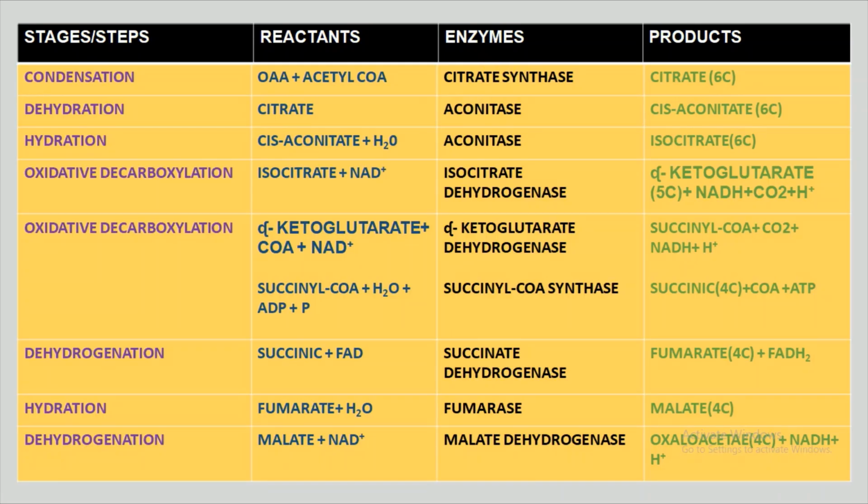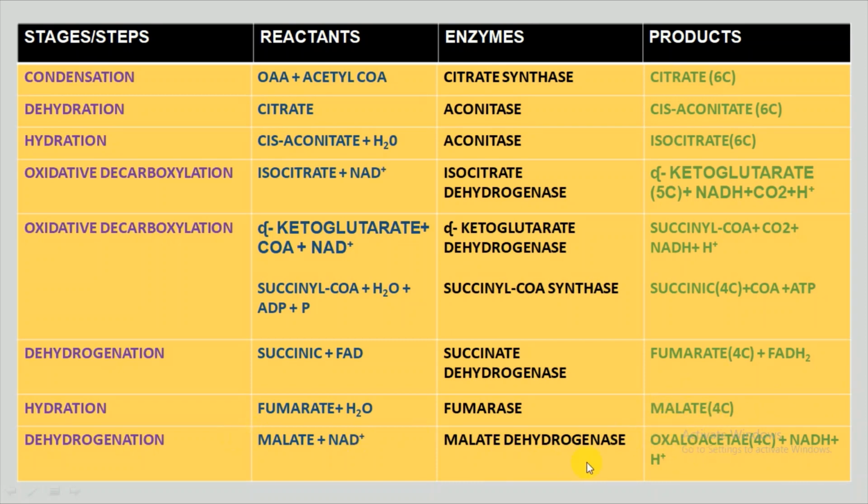Now we will understand the steps involved in the Krebs cycle, which takes place in the mitochondrial matrix. When acetyl coenzyme A, a 2-carbon compound, enters the Krebs cycle, it will attach with the oxaloacetic acid, which is the last product formed in this Krebs cycle. Now why am I saying it is the last product?